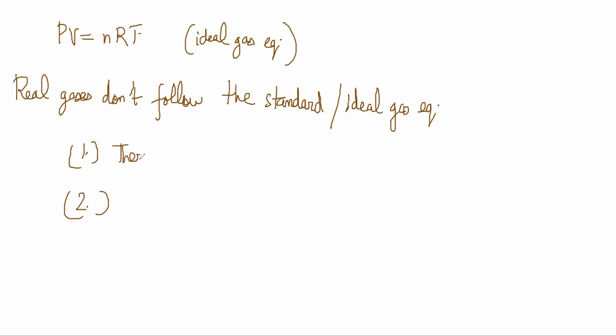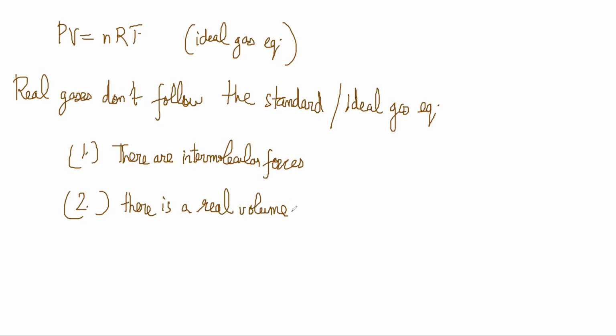There are intermolecular forces between them, and their volume is not actually zero. There is a real volume that they occupy.